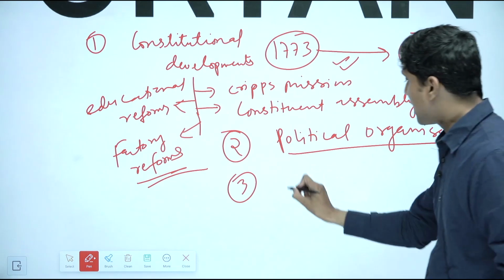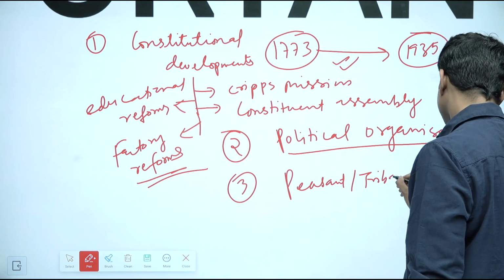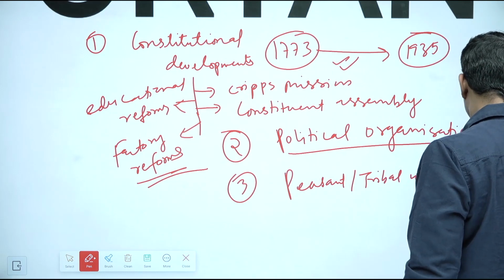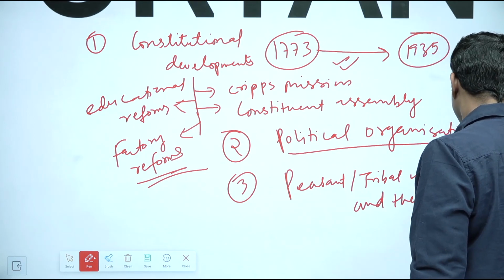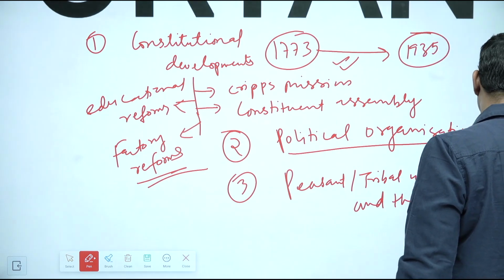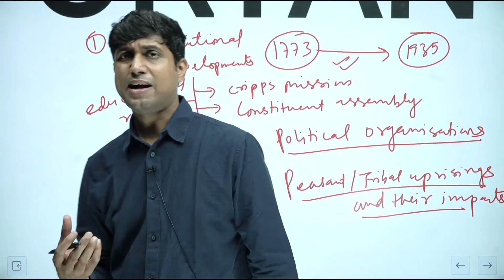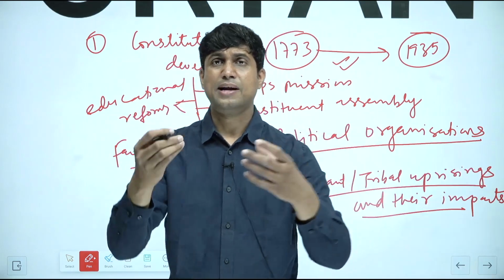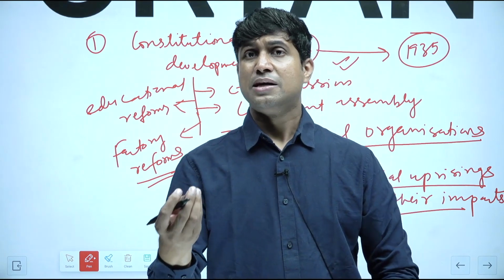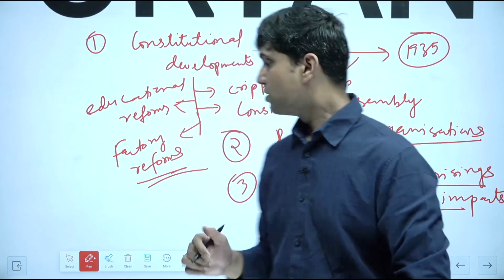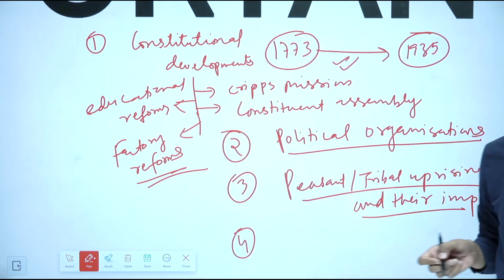Another thing from which UPSC is asking questions is peasant and tribal uprisings and their impacts. Like they had asked about the Santhal uprising and its impact, which was the Santhal Pargana Tenancy Act. In the same way, they asked about the Indigo Rebellion and its impact. So they are asking again and again about peasant and tribal movements and their impact.